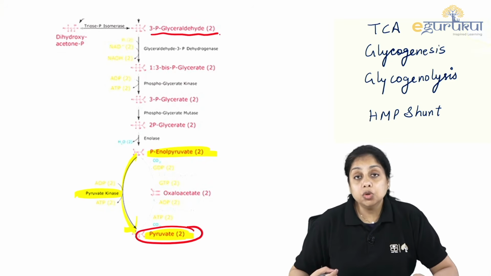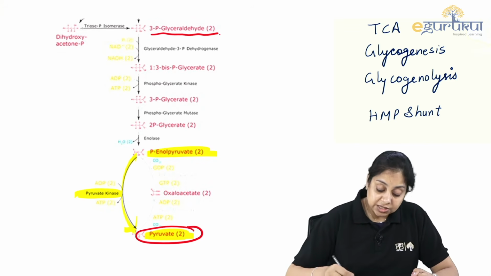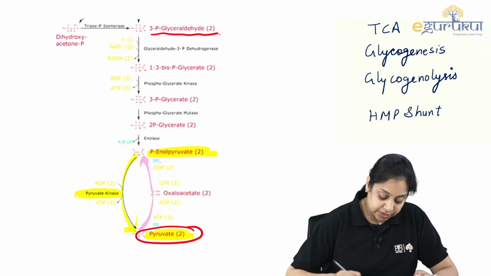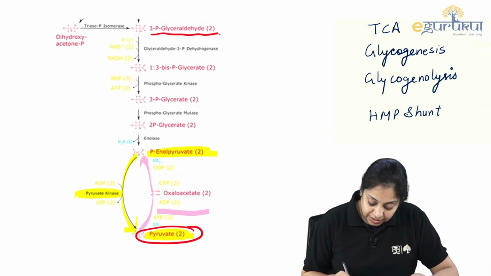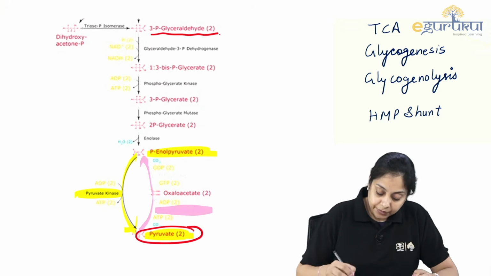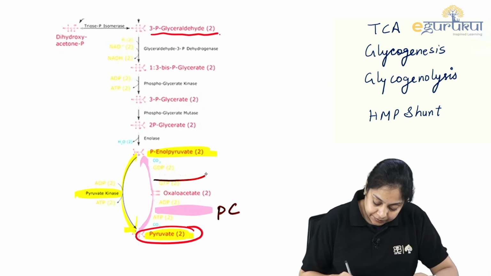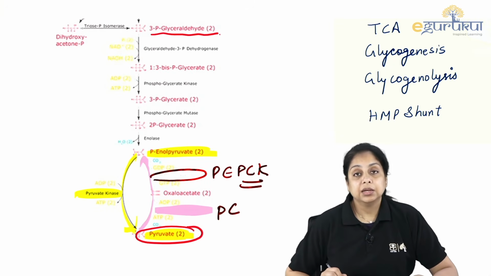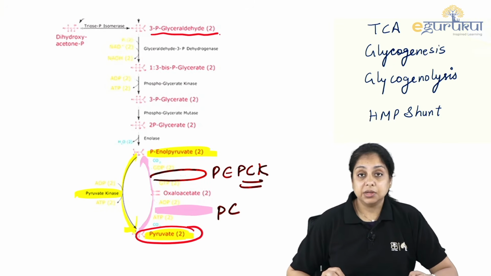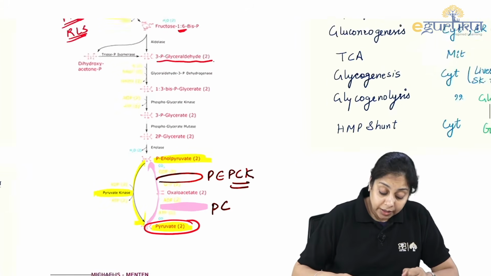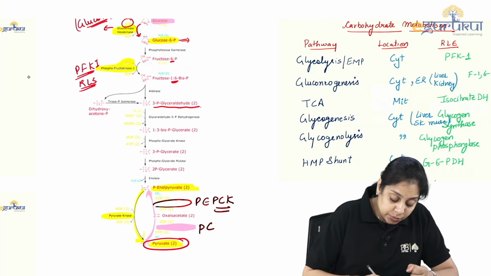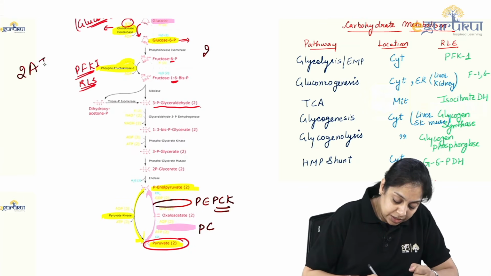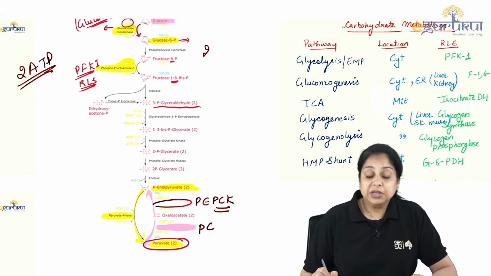Right? So in gluconeogenesis, if we say, okay, what will we do in gluconeogenesis? We will be doing the reverse of this. So we cannot just take the kinase. It is done via PC, that is pyruvate carboxylase enzyme, and PEPCK. Right? These are another important asked question in the exam. So just know about it. So in total, if you look at the energetics of glycolysis, you consume 2 ATPs.